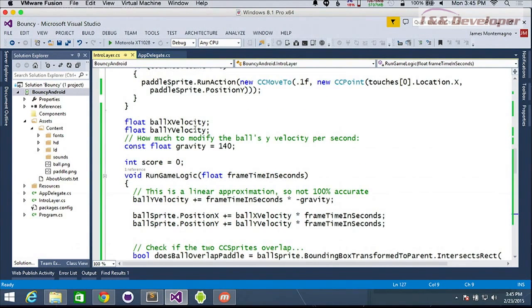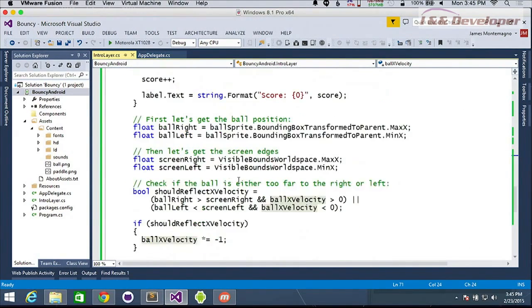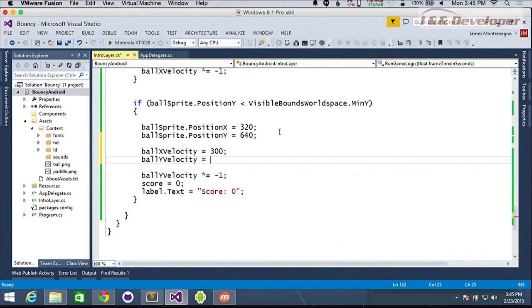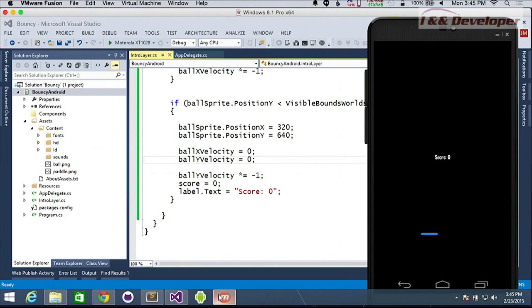So we could go ahead and grab our velocities here and reset them as well. I'm just going to put them at 0. That way it automatically does it based off the time. So reset all of our velocities. That's why it shot up, because it already had a velocity going down. Perfect. Okay. So the simplest of games that we could think of to demo here.